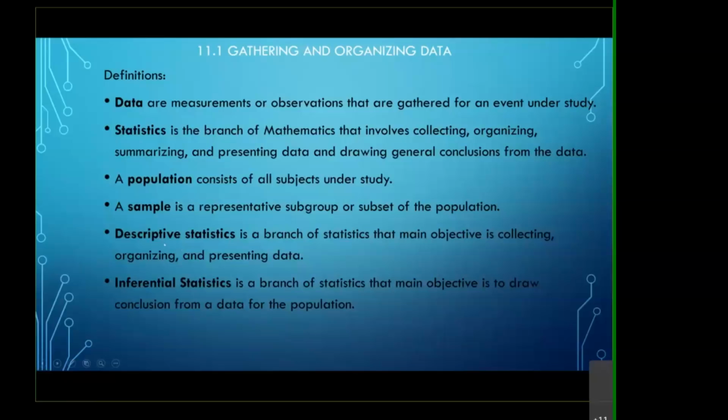The two branches of statistics are descriptive and inferential. Descriptive is what we are going to do in 120. We do a lot of descriptive statistics, which is basically collecting, analyzing, organizing, and presenting the data. You won't do any empirical statistics where you have to make a decision from your data.